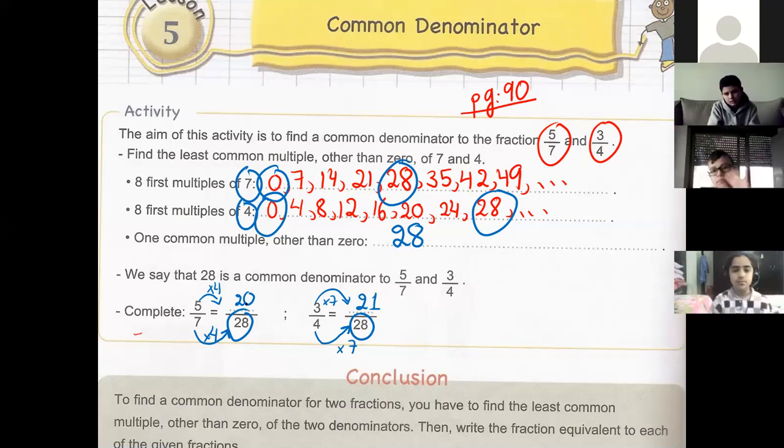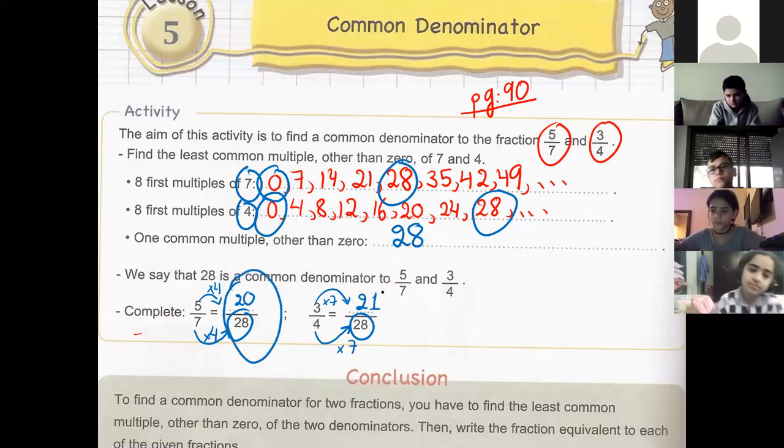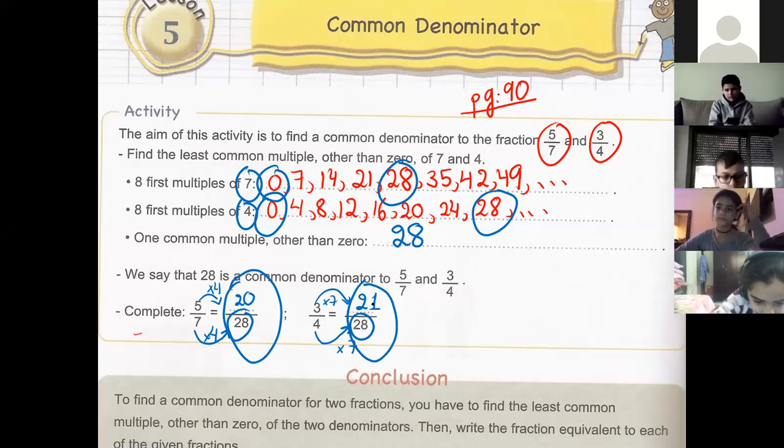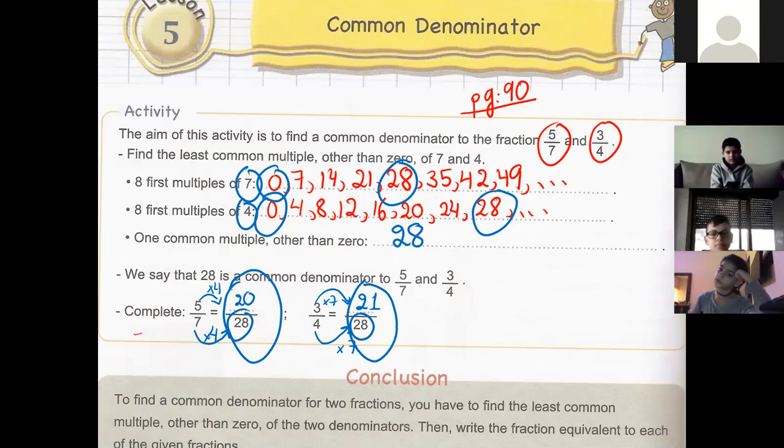Did you see here? We get two fractions, 20/28 and 21/28. We get two fractions having the same denominator, which is 28. Did you see it? Yes. So the aim of this activity is to get two fractions having the same denominator.